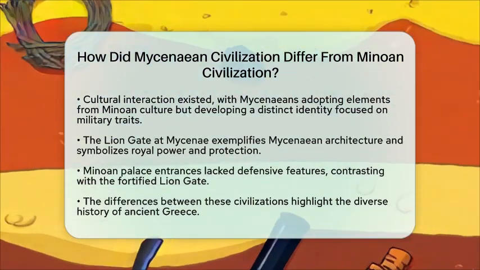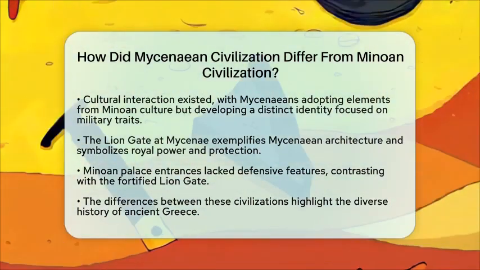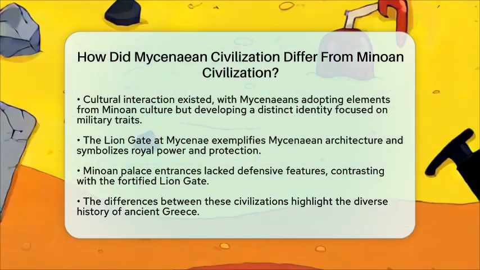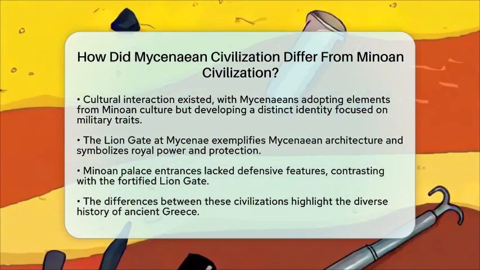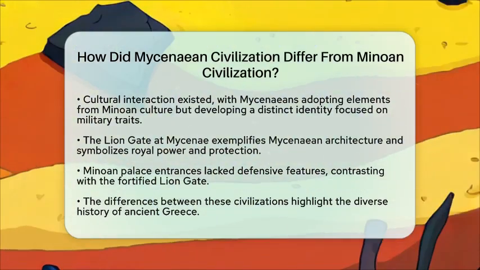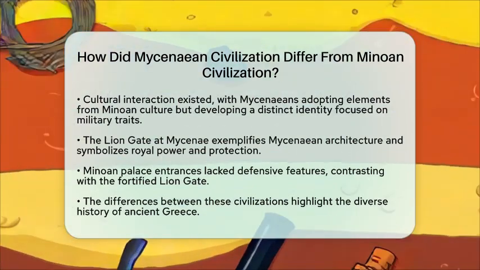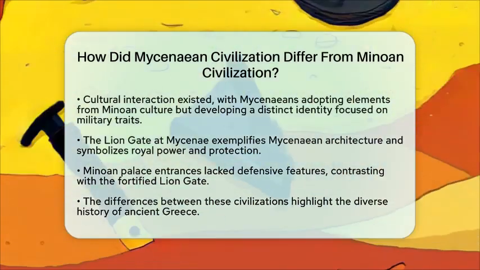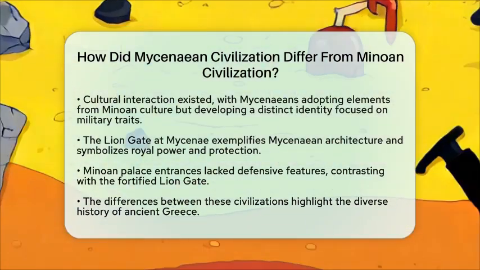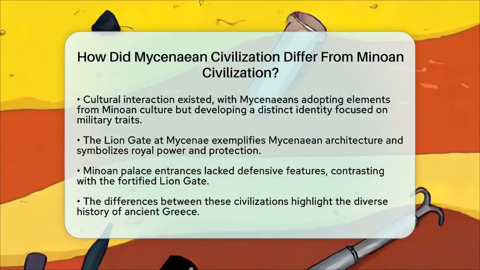In summary, the Minoan civilization was a maritime culture known for its elaborate palaces and artistic expression, while the Mycenaean civilization was more militarized and focused on defense. The Lion Gate serves as a striking example of how these two cultures differed in their approach to architecture and society. Understanding these distinctions helps us appreciate the rich history of ancient Greece.